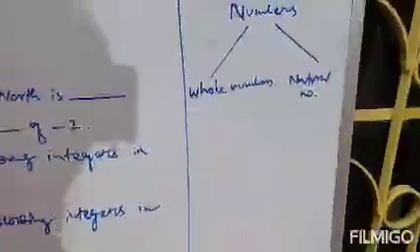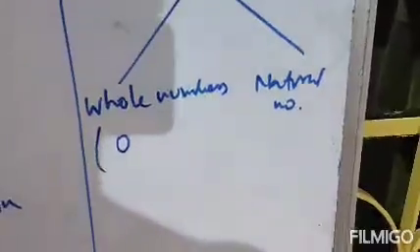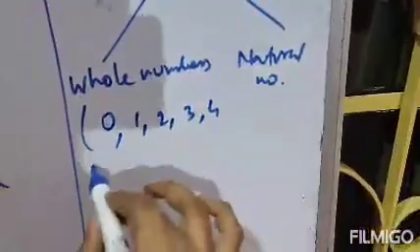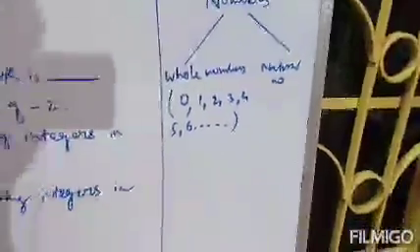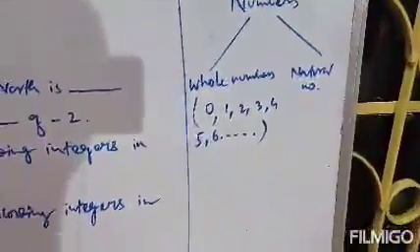Now whole numbers, what are whole numbers? Whole numbers start from 0 and continue to increase. That means 0, 1, 2, 3, 4, 5, 6 and so on. These are our whole numbers.